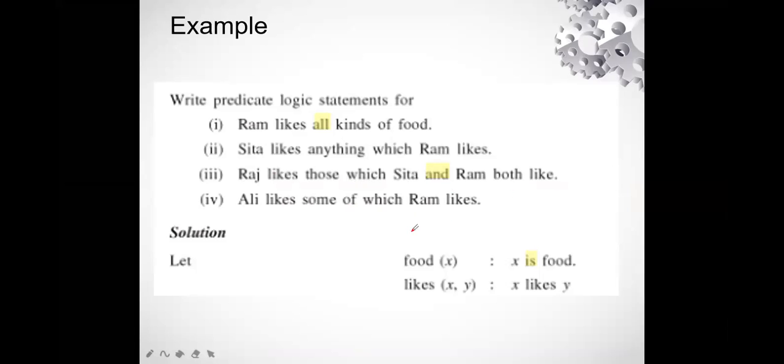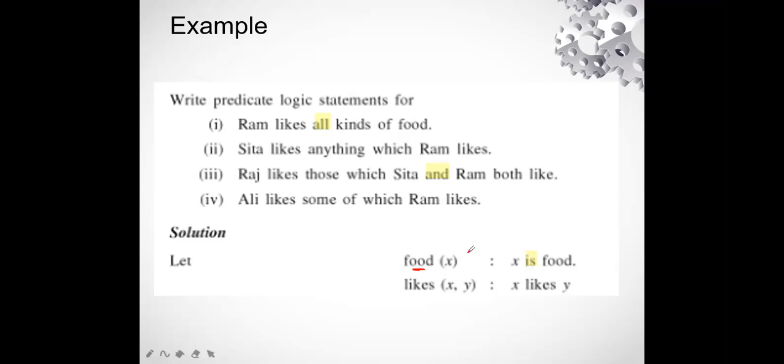Now, the first thing you have to do is define the variables with the objects and the functions. If you remember from the earlier lecture, I told you that here food is the object, and we have taken certain variables because we are using different names. We are using Ram, Sita, Raj, Ali.